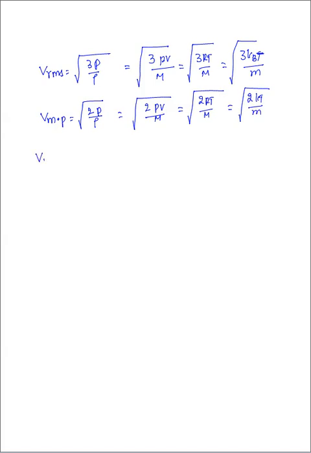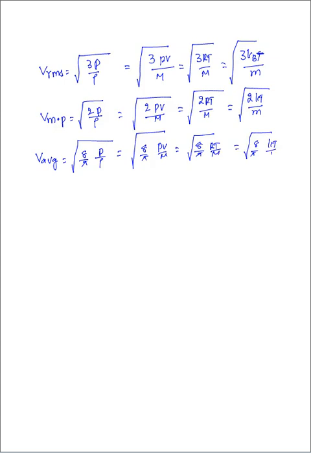In the place of 2 and 3, I would like to conclude here 8 by pi, I told you. 8 by pi times P by rho, that equals 8 by pi times PV by capital M, that equals 8 by pi times RT by capital M, that equals 8 by pi times kT by small m.